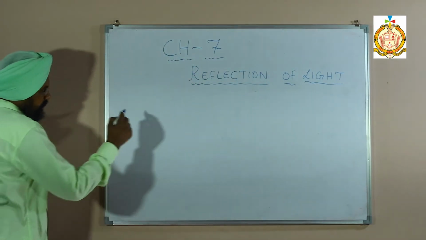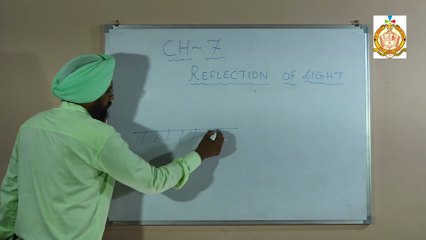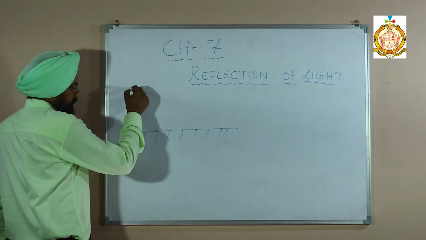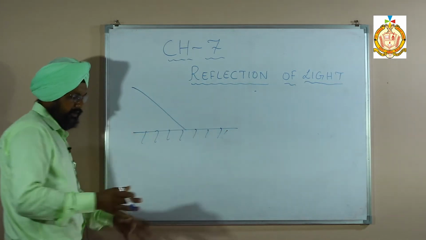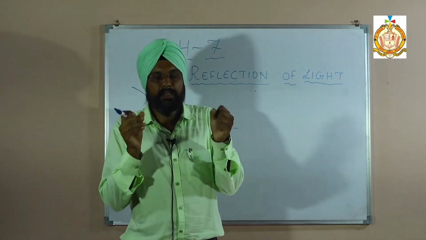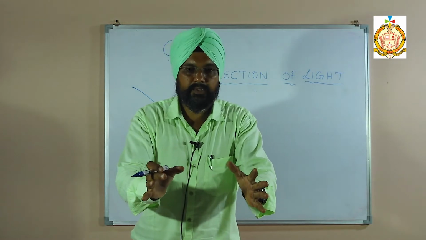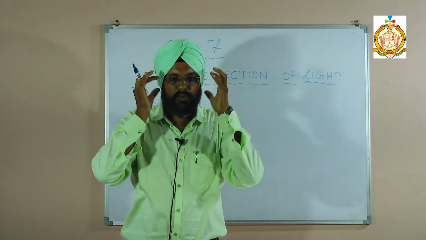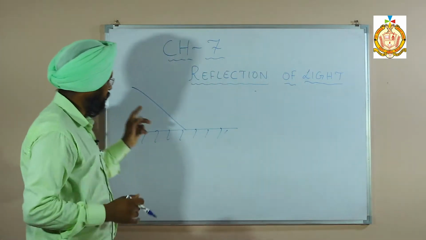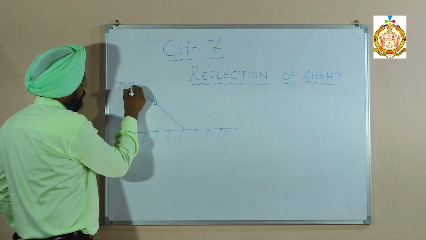Students, suppose this is a plane surface or a mirror, and the light comes. Suppose in my hand there is a ball, and if I throw the ball on a hard surface, it bounces back. The coming of light is called the incident ray.